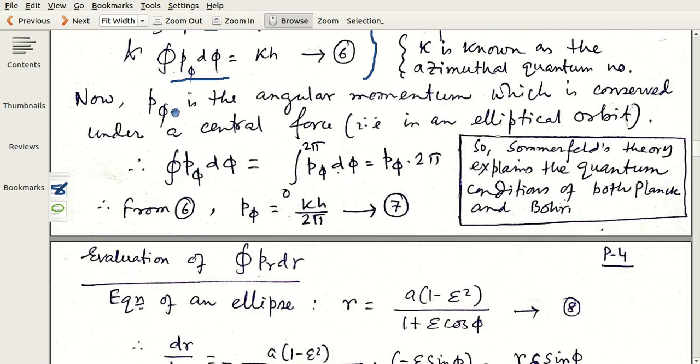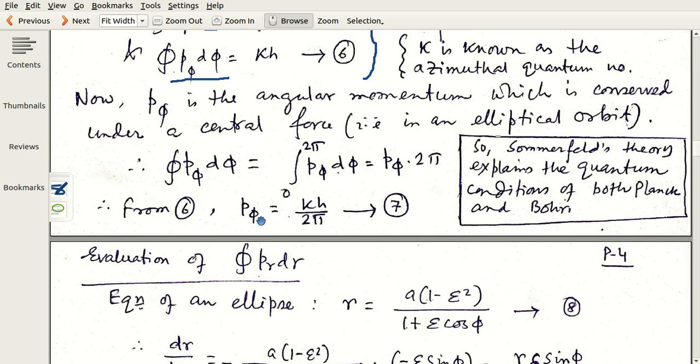p phi is the angular momentum, and in case of a central force, here it is an elliptical orbit, angular momentum is conserved. It is known. So p phi is a constant. So you take p phi out of this integration, integrate over phi from 0 to 2 pi to obtain p phi into 2 pi.